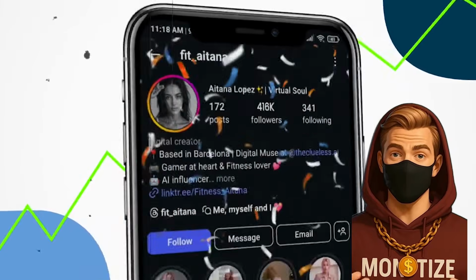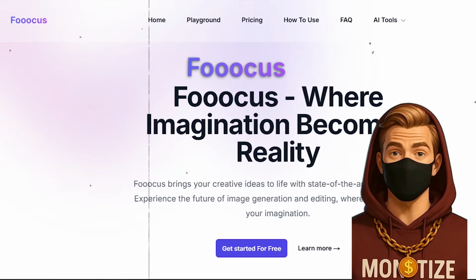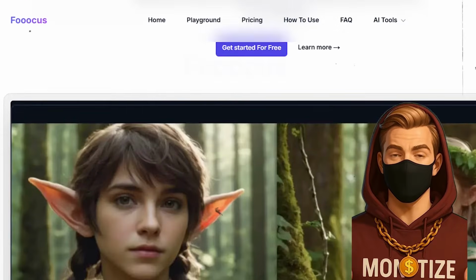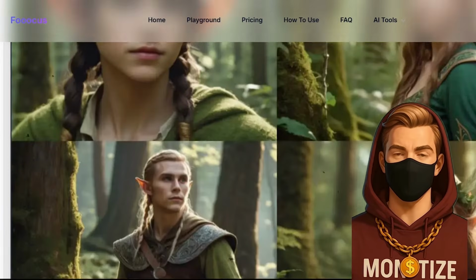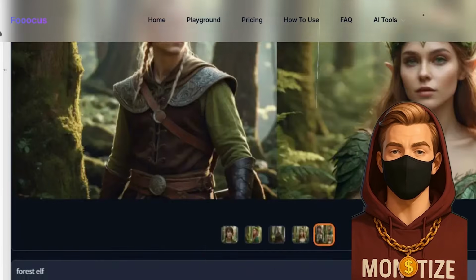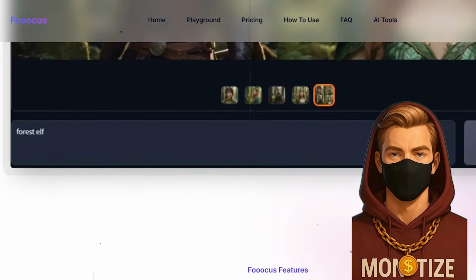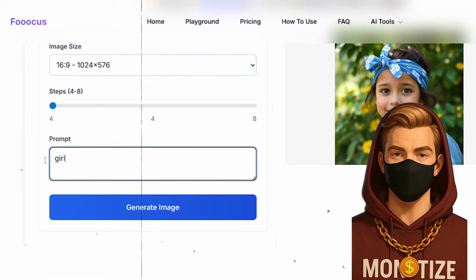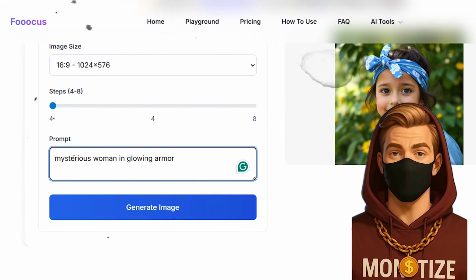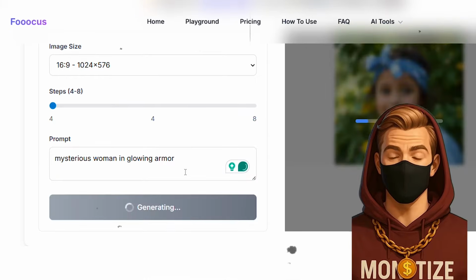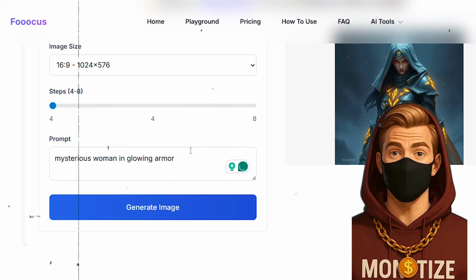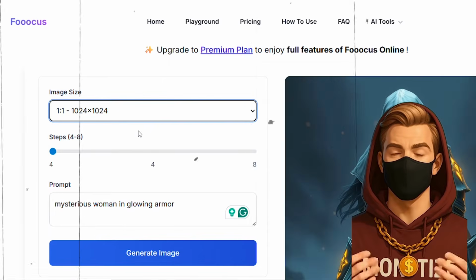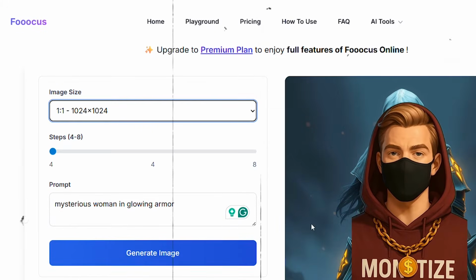All right, let's kick things off with Focus, probably the most polished photoreal image generator in the AI influencer toolkit. The minute you start using it, one thing becomes very clear. This tool has taste. You could feed it a vague prompt like mysterious woman in glowing armor, or get ultra-specific with lighting, mood, and pose. And either way, what it spits out looks like something you'd see in a fashion editorial or an art museum with LED floors. What makes Focus stand out is its consistency.